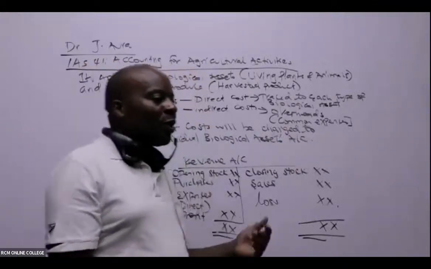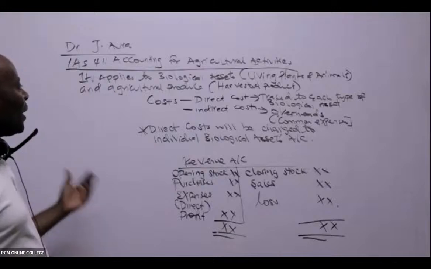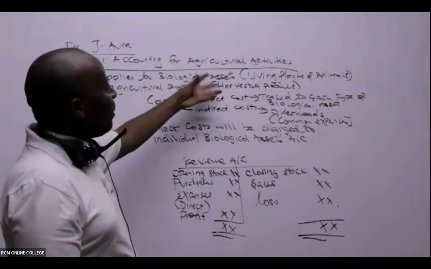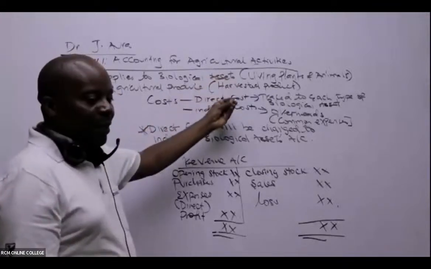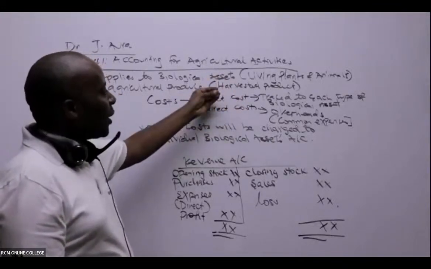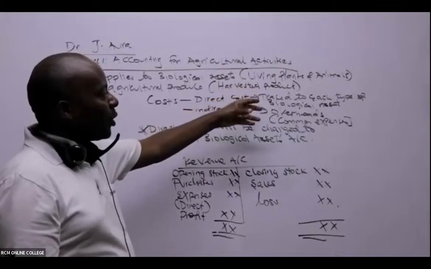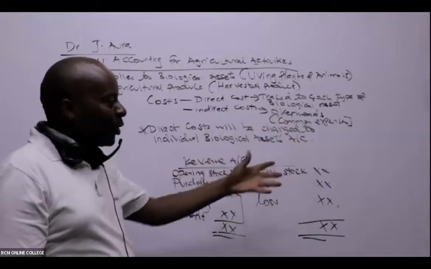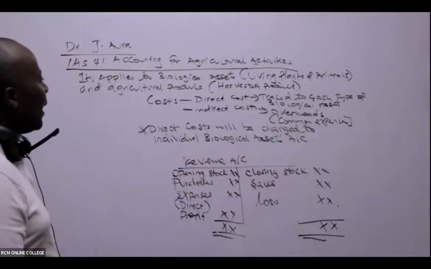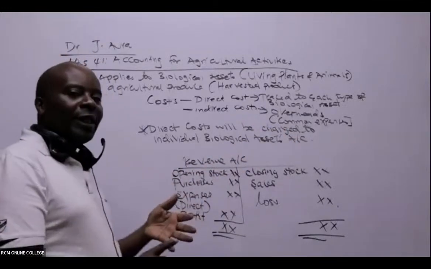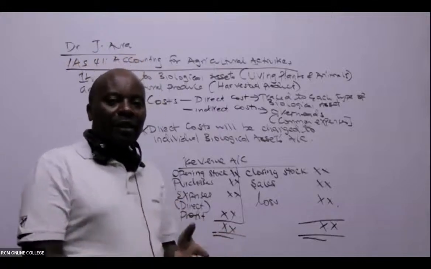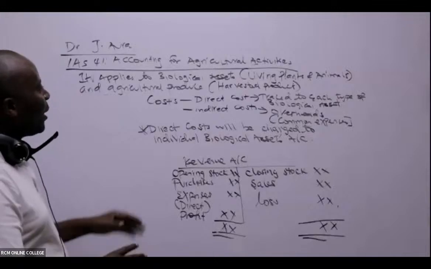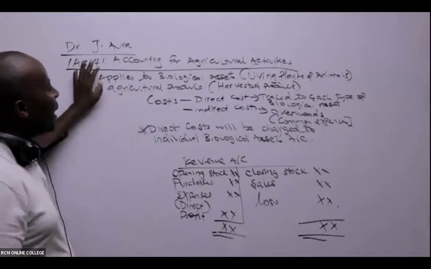All right. So today we are looking at IAS 41. IAS 41 applies to all living, what we're calling here biological assets. Biological assets to us are living plants and animals, the zoology and botany, if you remember those things. And any agricultural produce, for example maize and milk, all that produce that we get from our biological assets, we shall account for under IAS 41.